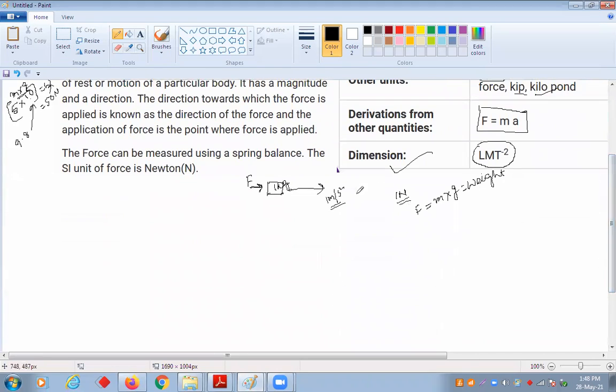When you apply force on it, it starts moving. Unless or until you apply that force, it will remain stopped for long and long. And when you apply that force, it will start moving.